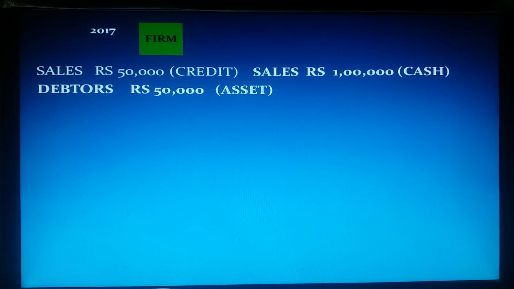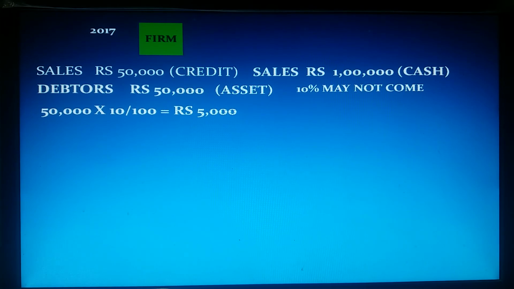Debtor is an asset for us. And as per our experience, we are predicting that out of this 50,000, 10% may not come from them. Because when we sell goods to customers, some customers may fail to pay the money to us. That is common.